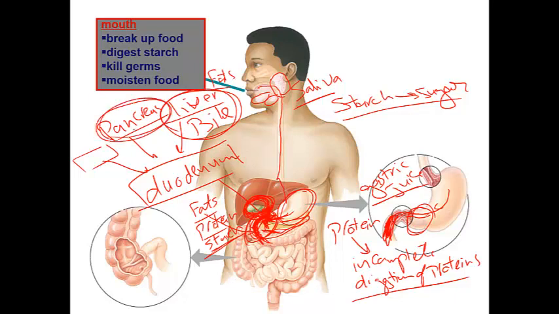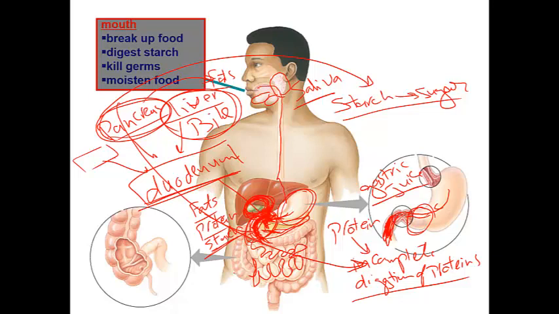The secretions of the pancreas complete the digestion of fats, complete the digestion of protein, and complete the digestion of starch. So all of the digestion is finished in the duodenum. Then the food begins to pass into the rest of the small intestine.